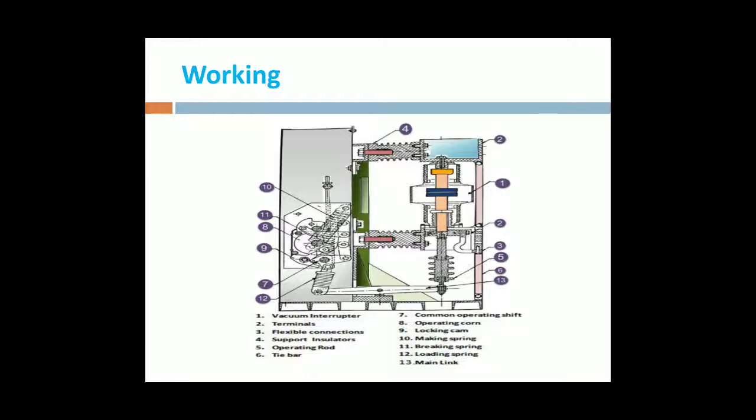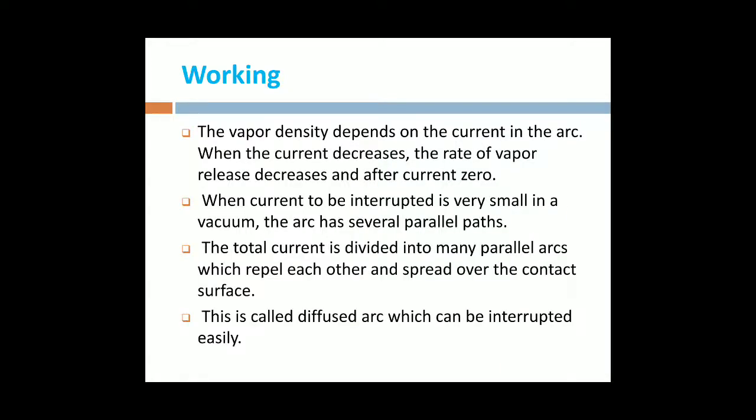The density of vapor depends upon the current in the arc. When the current decreases, the rate of vapor also decreases, and after the current reaches zero, the current is interrupted.